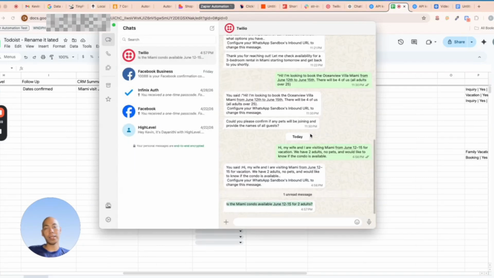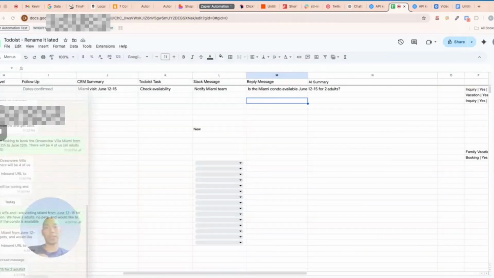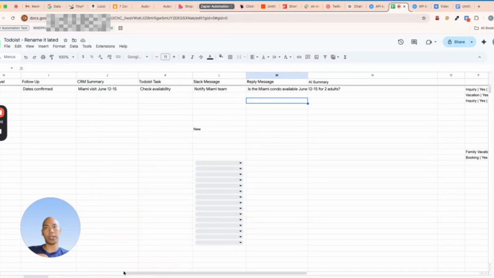We see the response came in, but this is not the proper response. So the AI instruction should be calibrated. It should be something like, let me confirm it with our representative. Please wait for the call, or our representative will call you after a few hours or a few minutes to confirm. So it should be something like that. But still, we witnessed that the automation works.